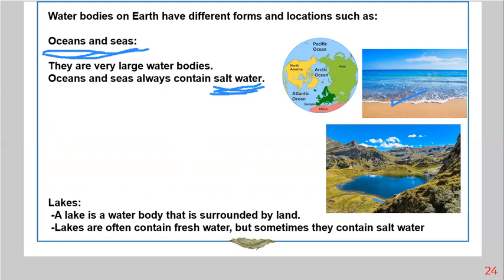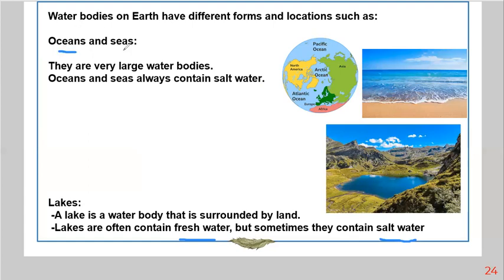Previously we've talked about the lakes, I remember. The lake is a water body that is surrounded by land. As you can observe, it's surrounded by land. Lakes can contain fresh water or salt water. It's often filled with fresh water, but sometimes it can contain salt water.